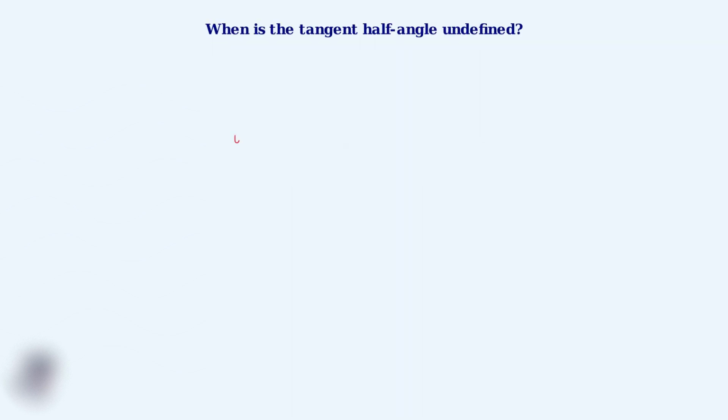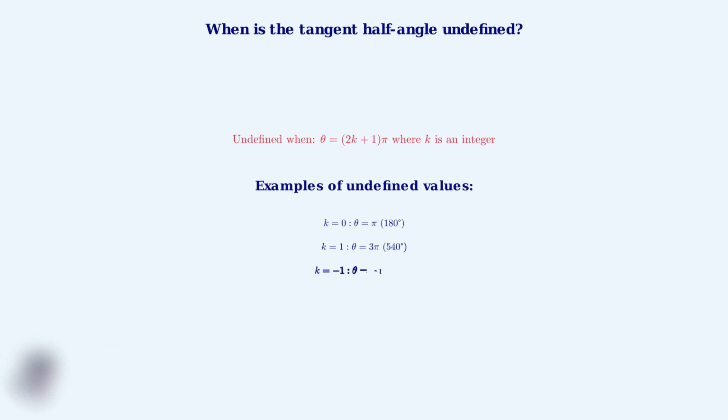The tangent half-angle formula becomes undefined when theta equals 2k plus 1 times pi, where k is any integer. This happens because cosine of theta equals -1, making the denominator of our formula equal to 0.